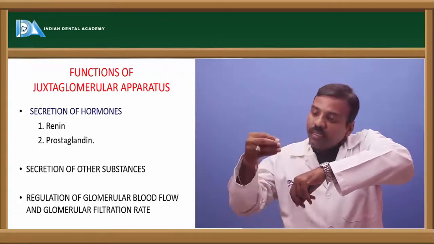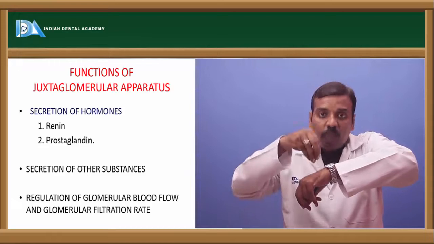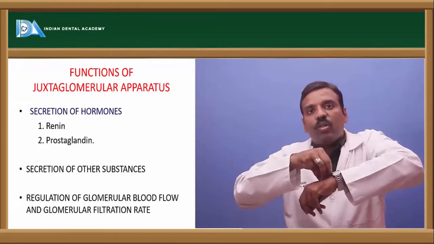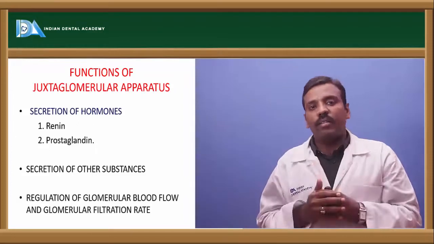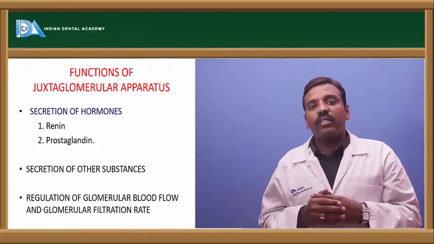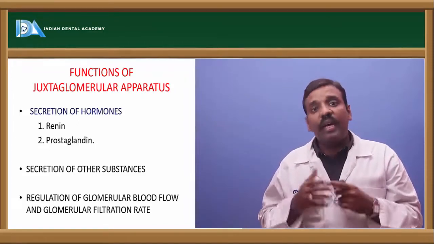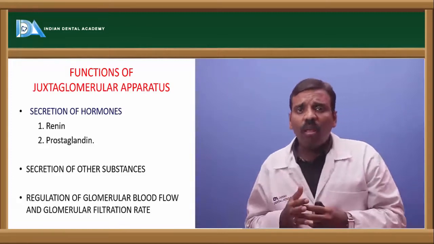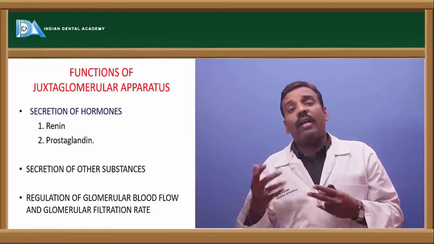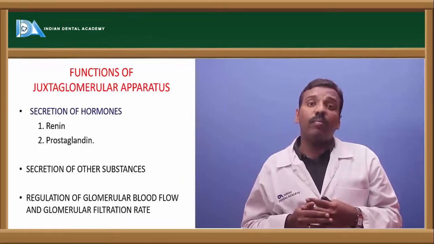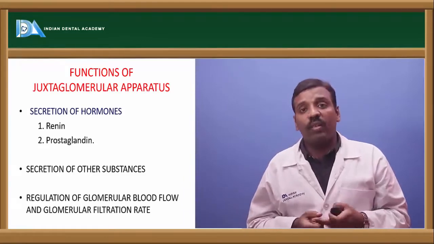The macula densa comes upon that and applies pressure, and the pressure in the glomerulus is decreased. Like that, it regulates the blood pressure. This is the regulation of the blood pressure, and another type is regulation of the blood pressure by the secretion of renin.